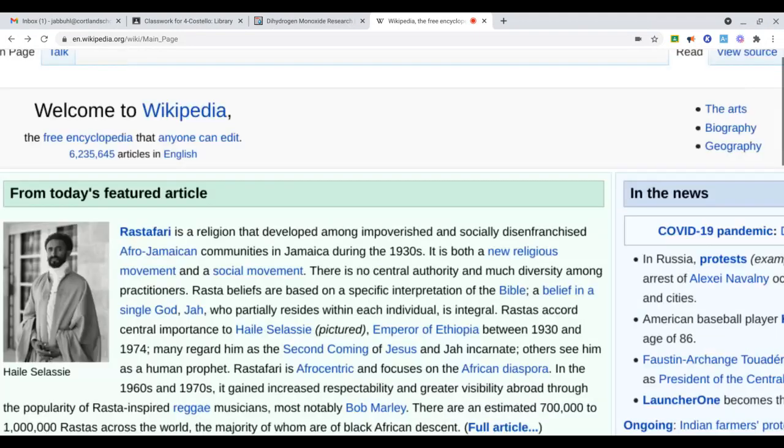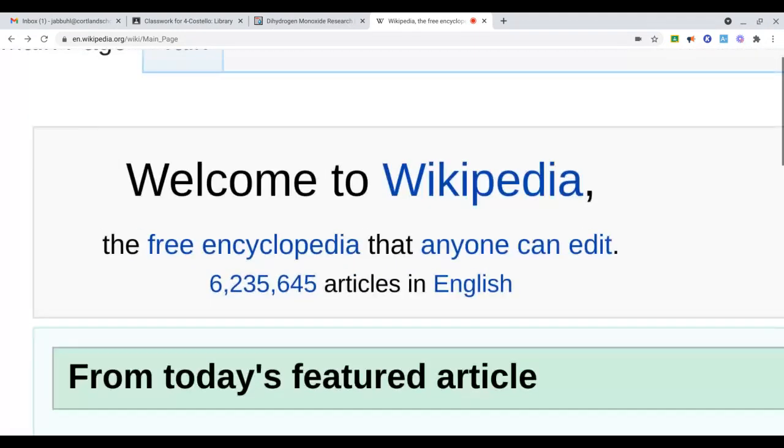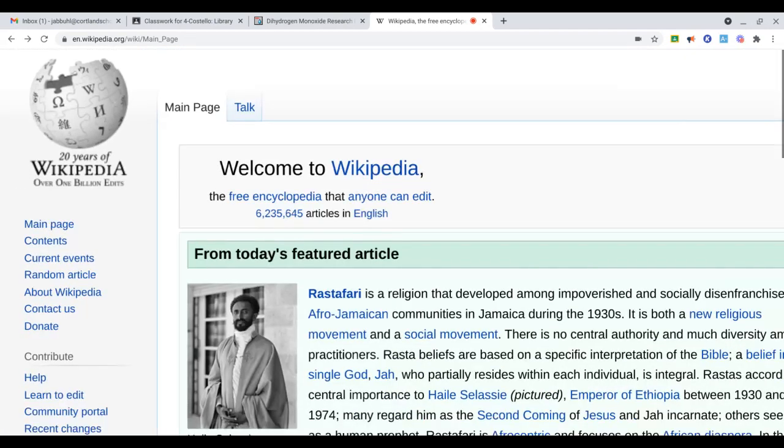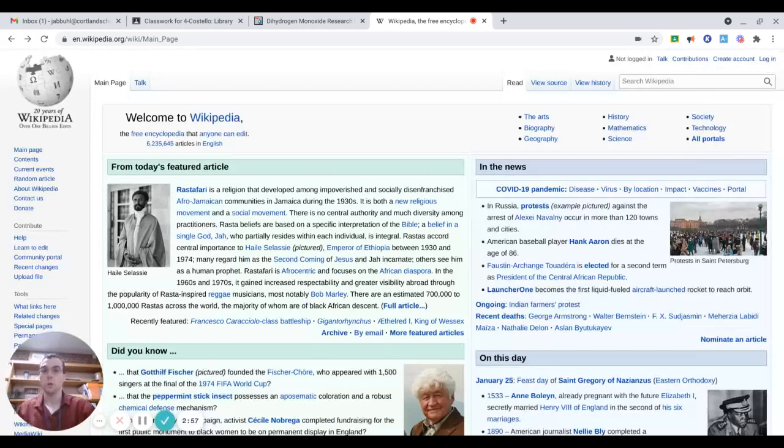And the reason why is because right here, at the very top, it says this is the free encyclopedia that anyone can edit. Now, when they say anyone can edit, that means anyone, and especially people that you particularly don't know or what their credentials are.